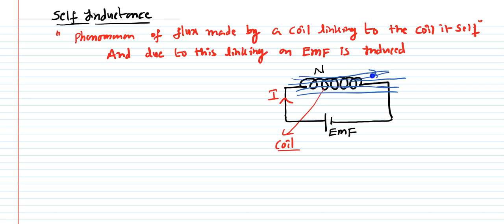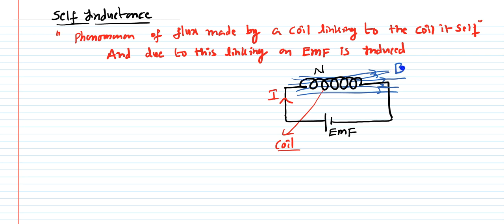This could be the direction of the magnetic field B. That is the first point you have to understand here: whenever current flows through this coil, the coil produces a magnetic field.